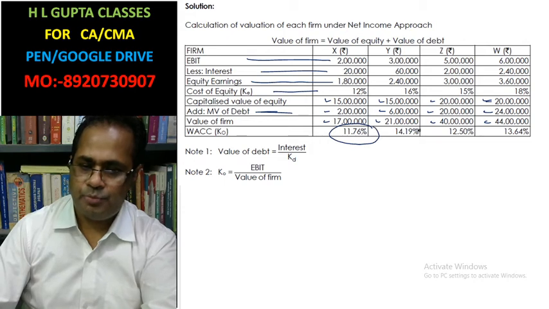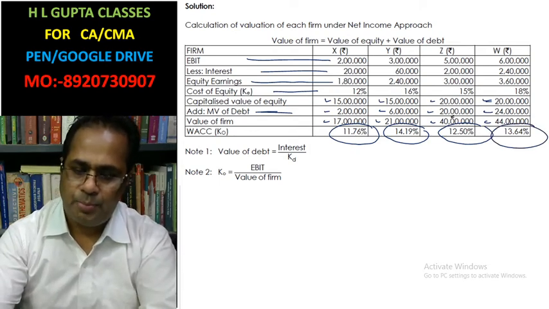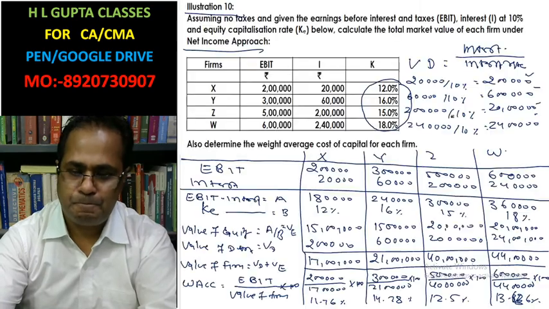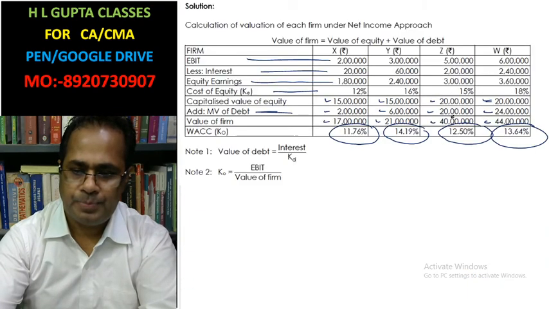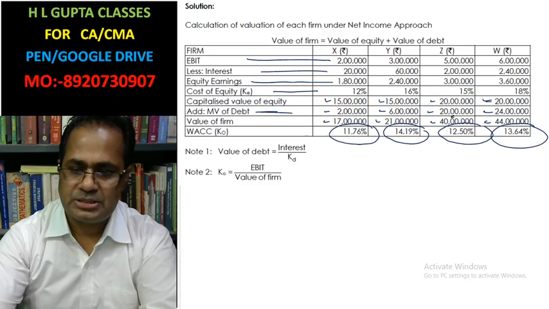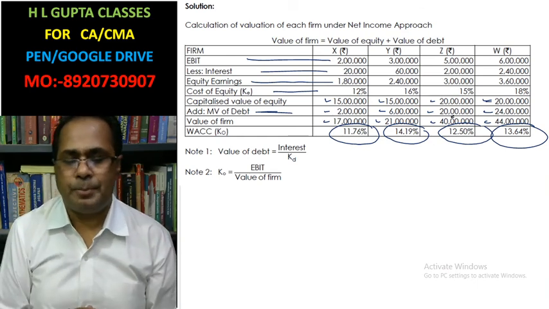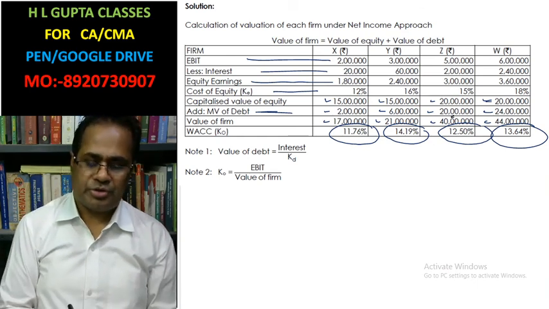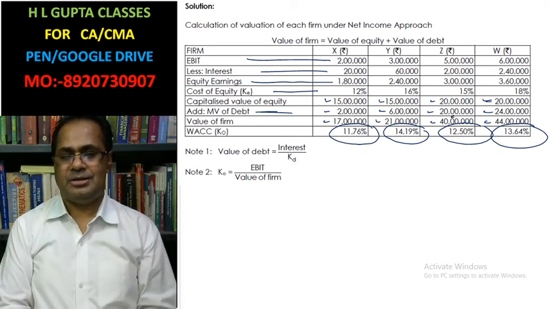11.76%, 14.19%, 12.50%, 13.64%. 11.76, 14.28, 12.50, 13.636. Okay, so in this way your illustration number 10 is completed. Okay, thank you class.